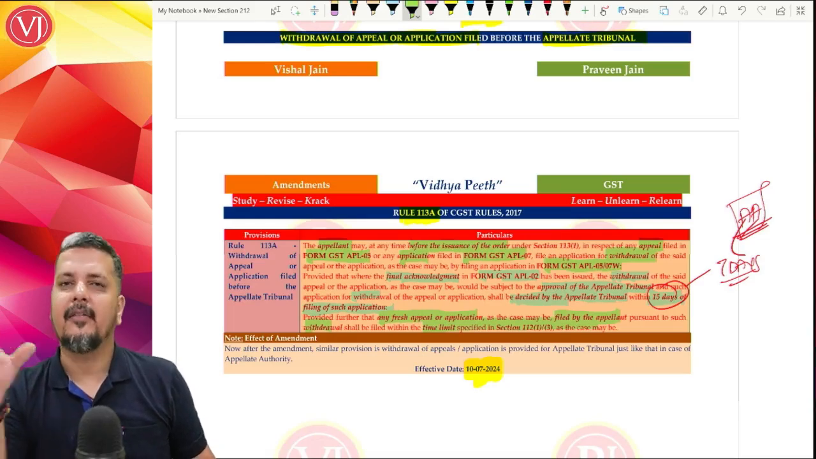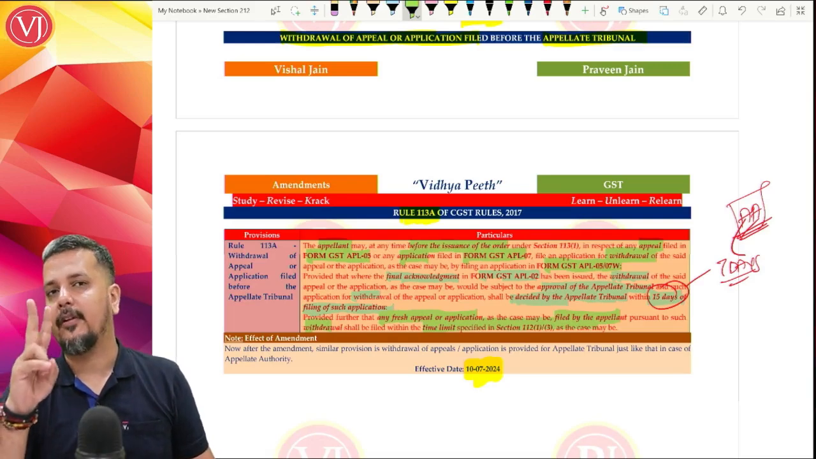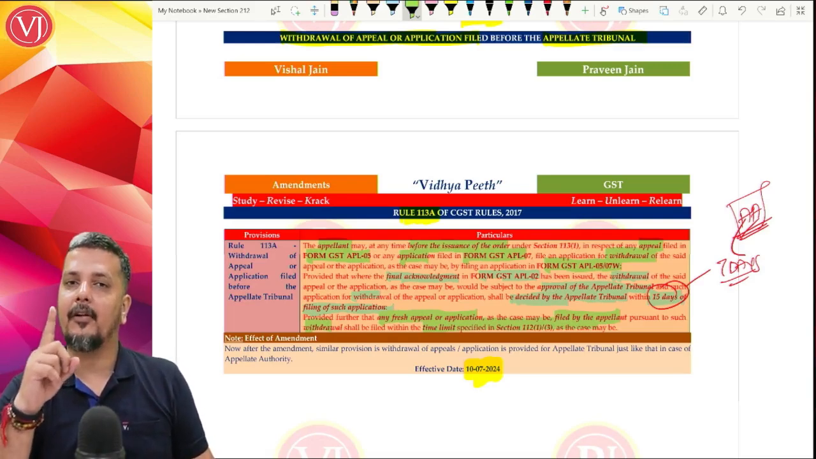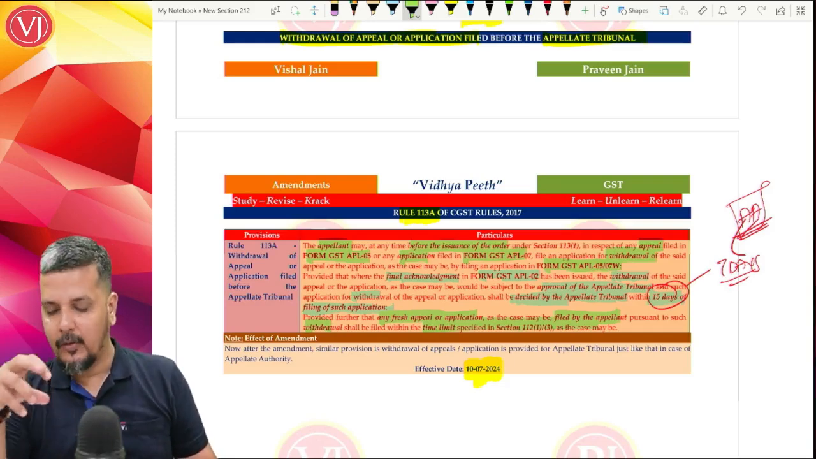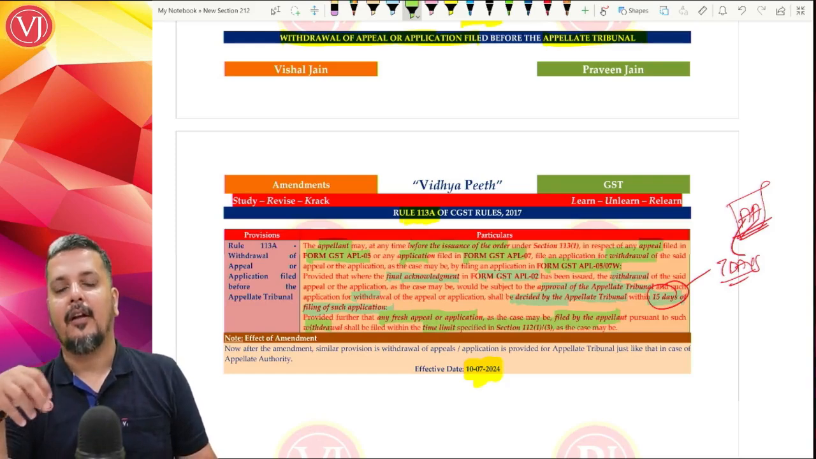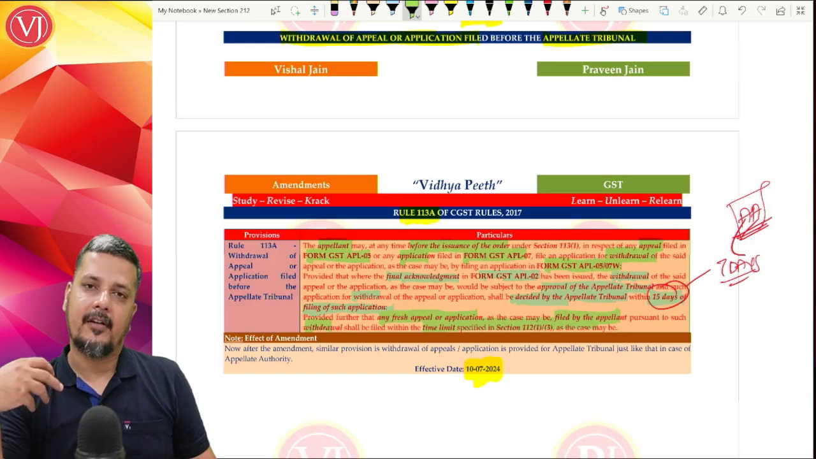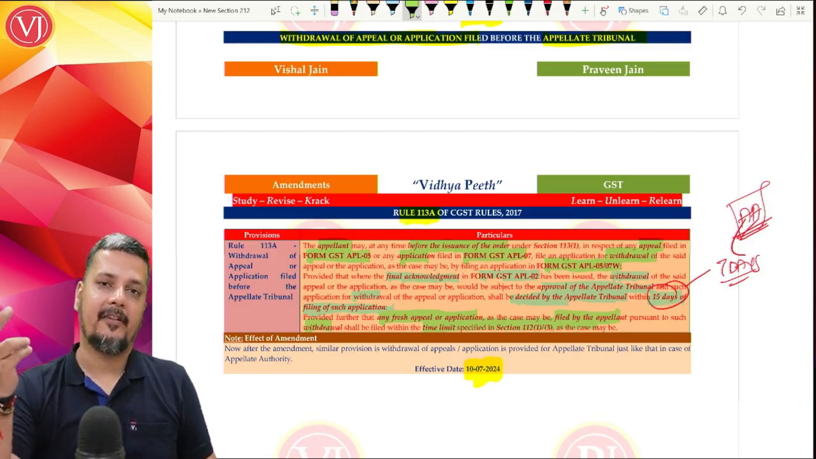That is given for your appellate tribunal. This was already there for the appellate authority, the first level. Now it is introduced for the second level. Withdrawal of appeals was already there for the appellate authority. Now it is introduced for the appellate tribunal. The only difference that you could find here is the time limit: it is 15 days for the appellate tribunal to decide whether withdrawal should be allowed or not in case the appeal number is given.